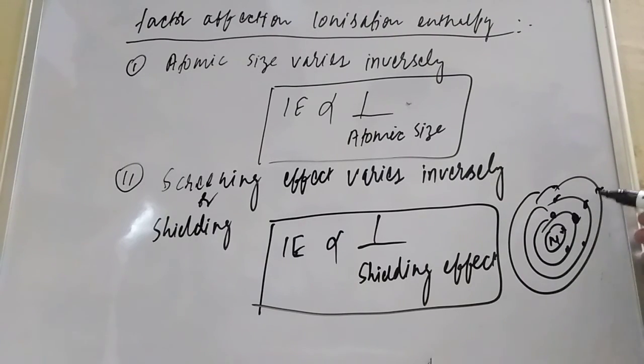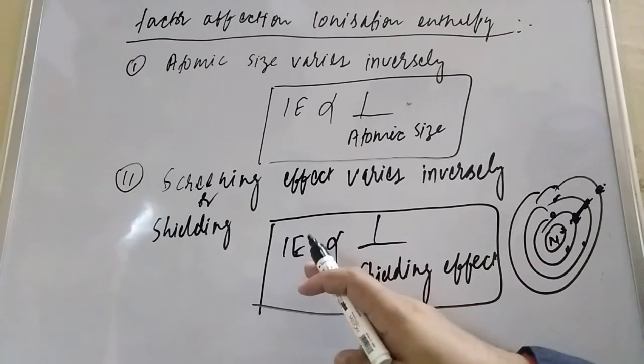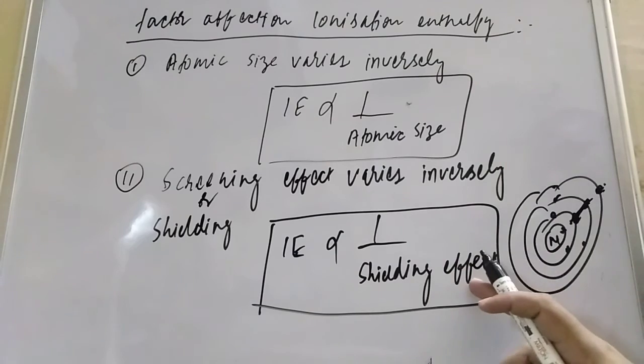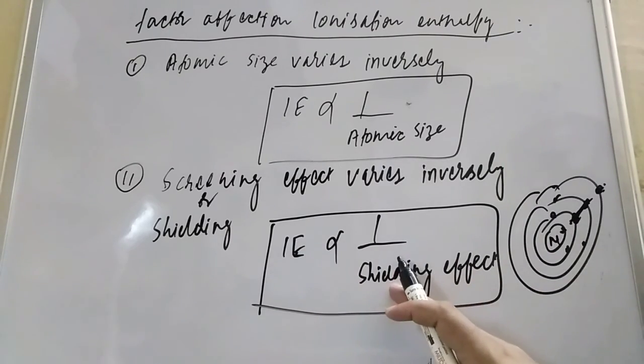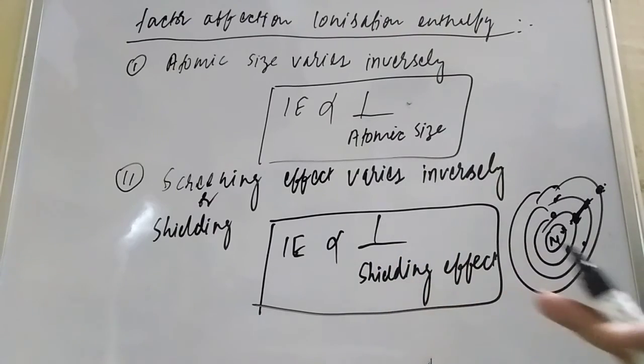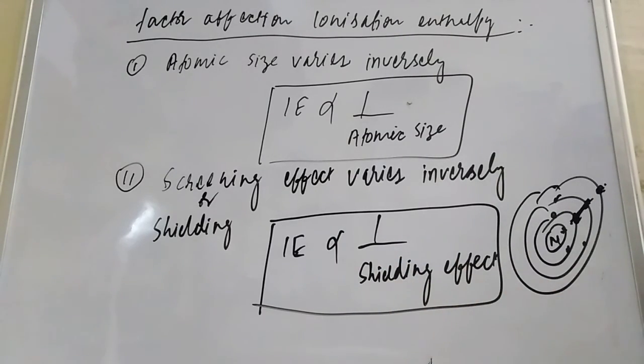So when you move down the group, the number of shells increases, the shielding effect also increases, because it screens the attractive forces. So attraction decreases and you can easily remove the electron. If shielding effect increases, ionization enthalpy decreases. If shielding effect decreases, ionization enthalpy increases. This is the second factor.